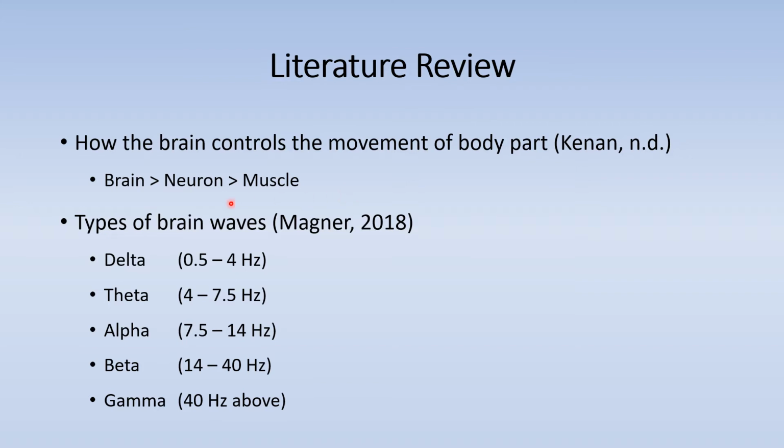Besides that, there are 5 types of brain waves, which are delta wave at 0.5 to 4 Hz, theta wave at 4 to 7.5 Hz, alpha wave at 7.5 to 14 Hz, beta wave at 14 to 40 Hz, and gamma wave at 40 Hz and above. Alpha wave will occur in deep relaxation, and it will sharpen the imagination and visualization, so the signal in alpha wave can show the visualization of the arm movement.